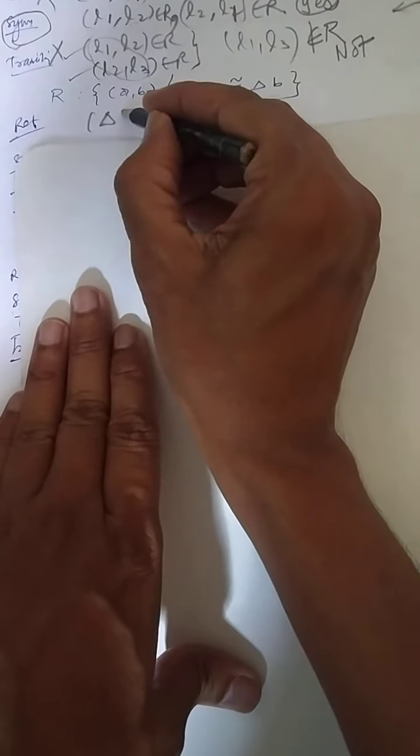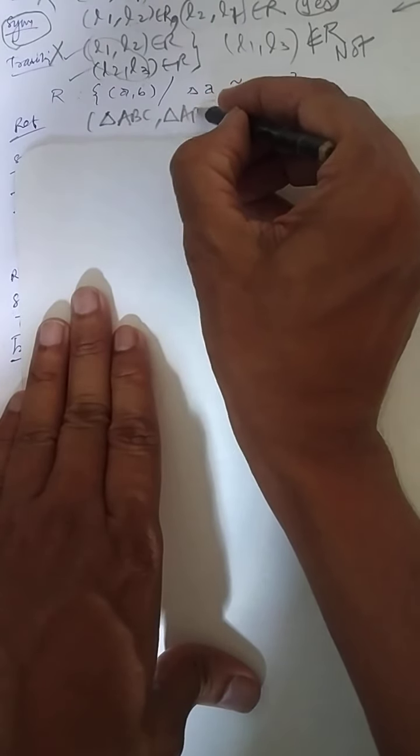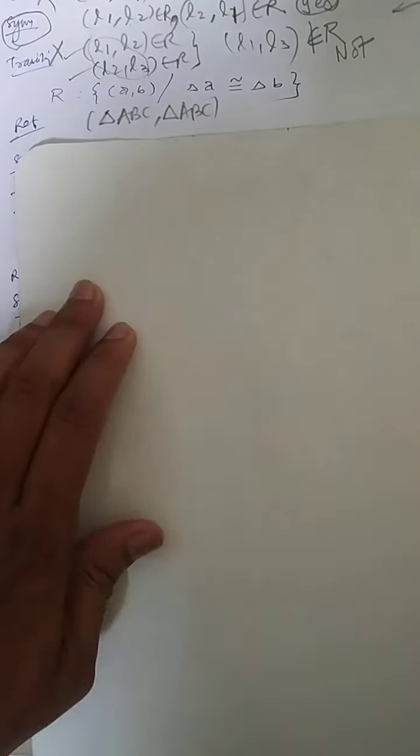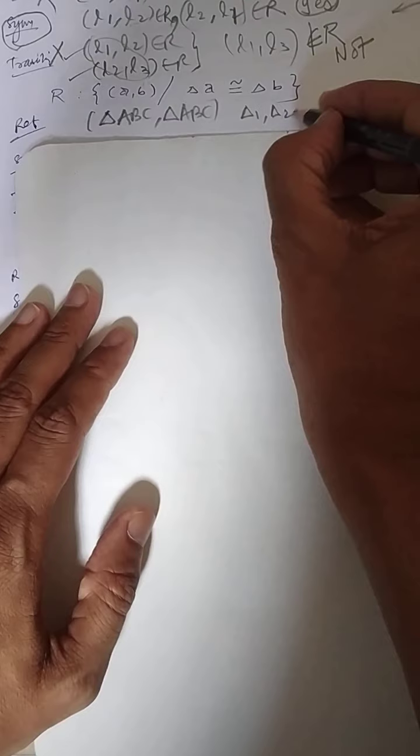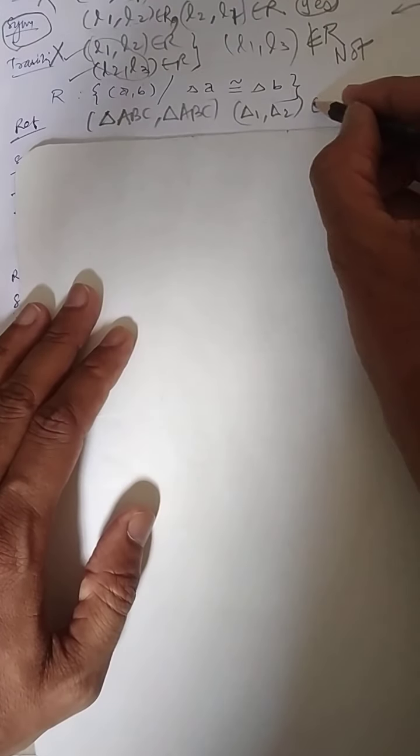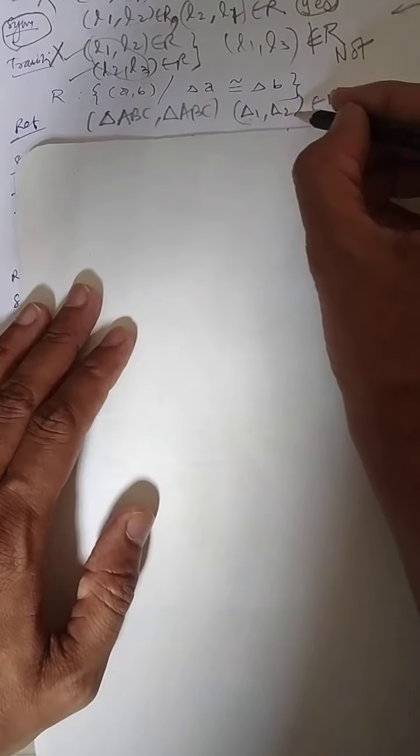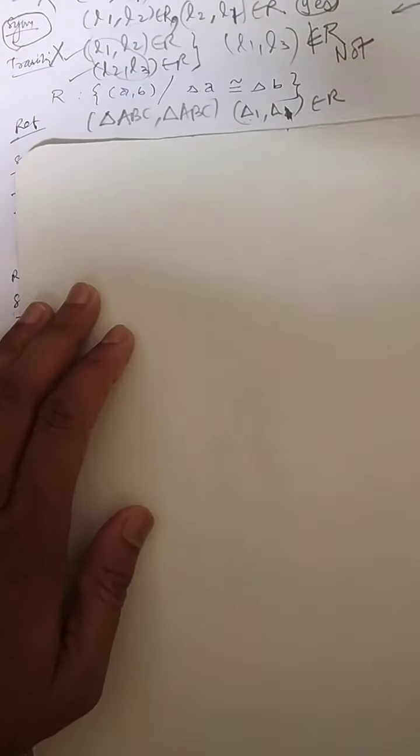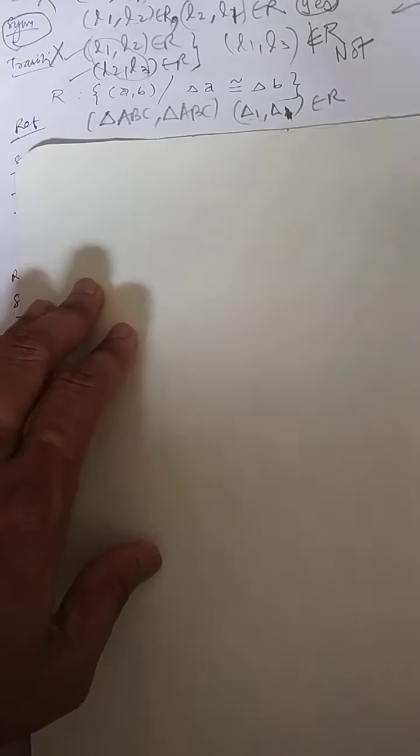Now for reflexivity I should talk about triangle ABC with triangle ABC. Means both will be the same. Or if you write triangle 1 with triangle 2, then also this belongs to R. These two must be the same. So do you agree that a triangle is always congruent with itself?